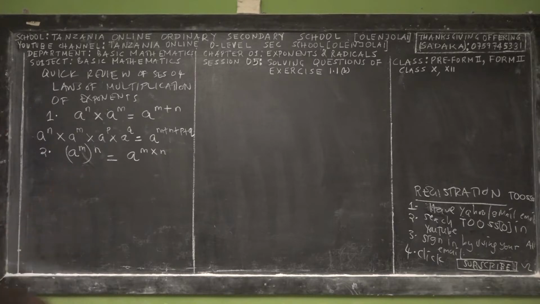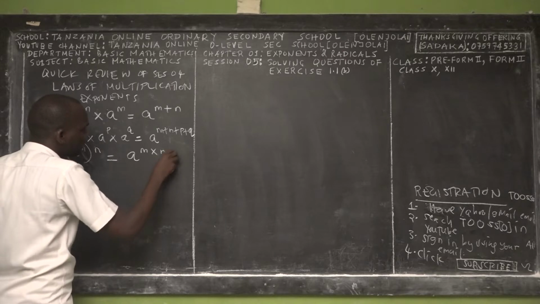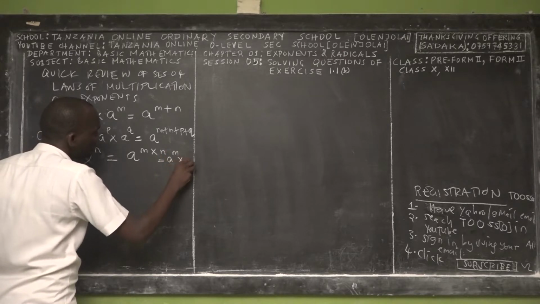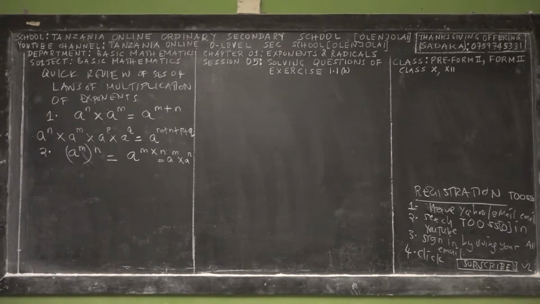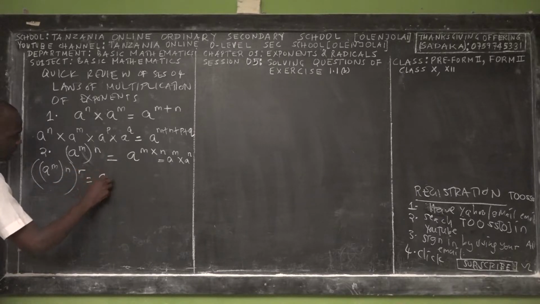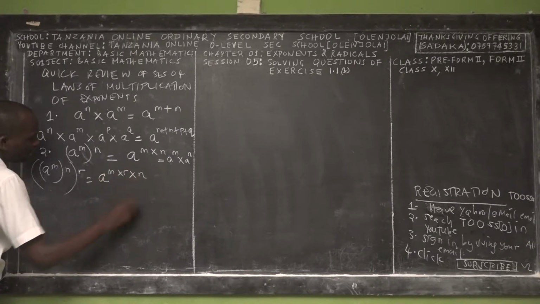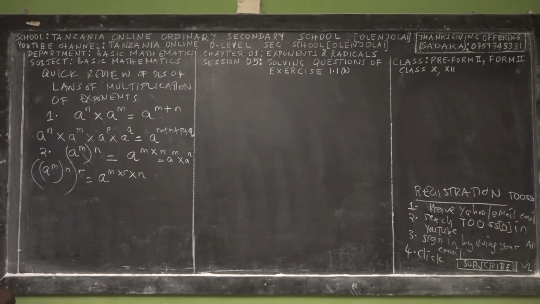So we had a single exponent, and we reminded you this is the same as saying (a^m)^n. We extended this to a^m, to the power n, to the power r, which similarly equals a to the power m times n times r. Yes, and you can generalize to three exponents.